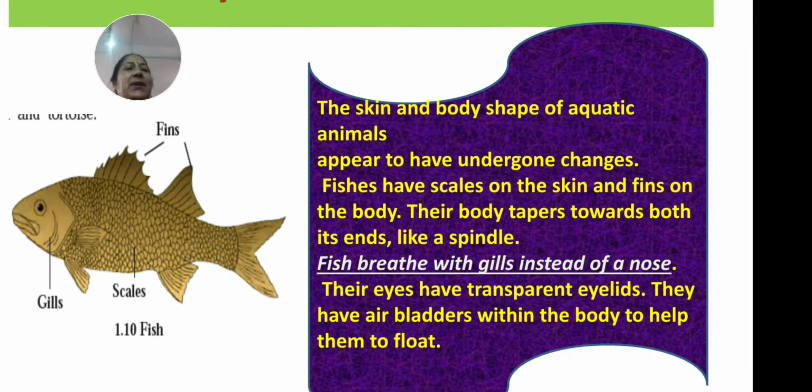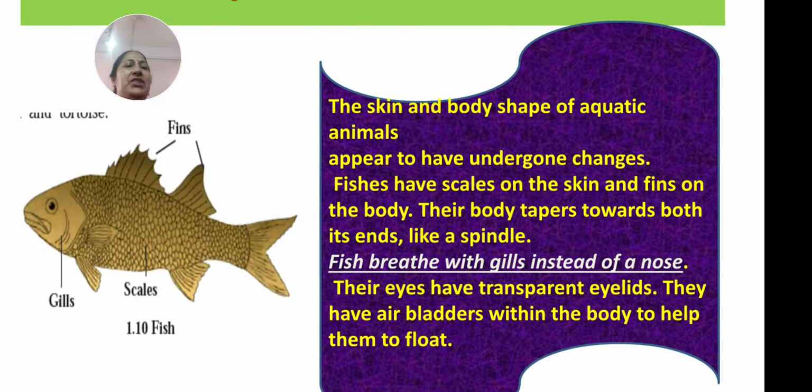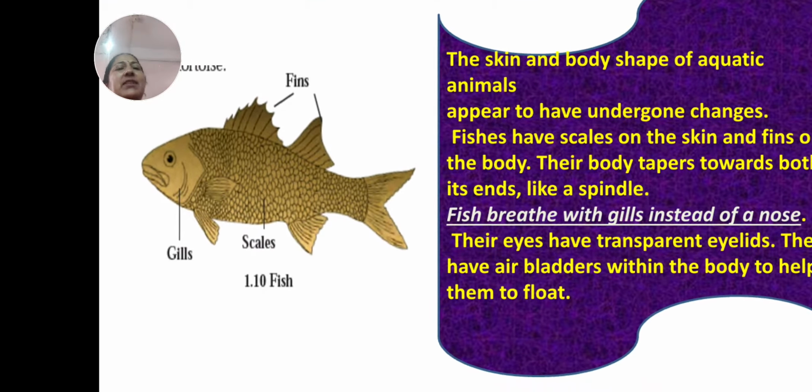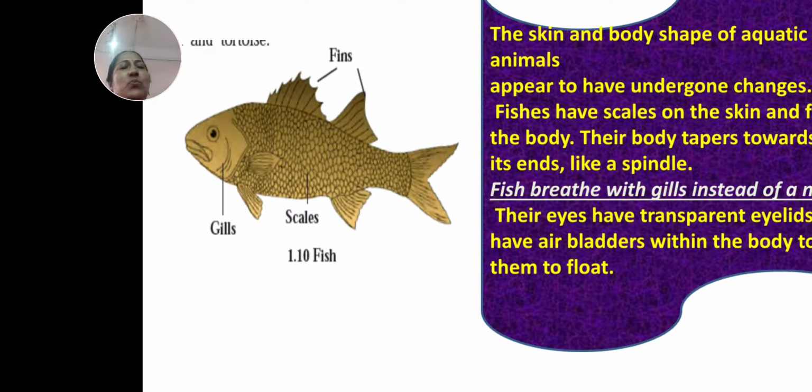Some changes are there. Fishes have scales on the skin and fins on the body. You can see the picture of the fish. Their body tapers towards both ends like a spindle. You can see the picture of the fish. Its body tapers towards its ends.